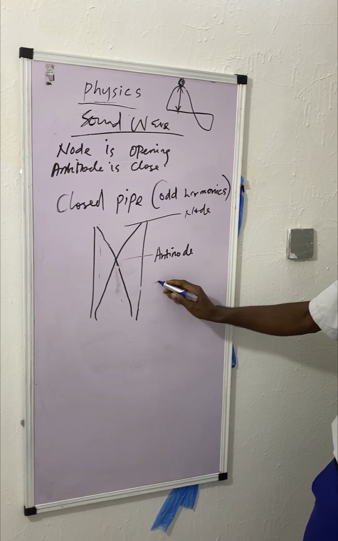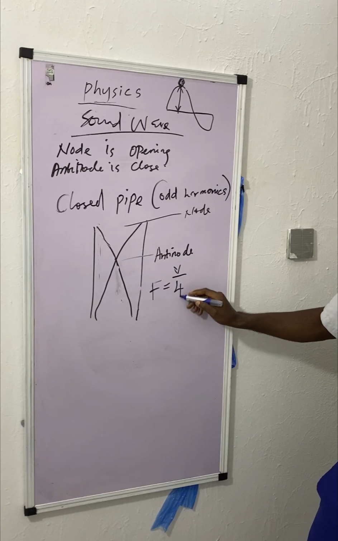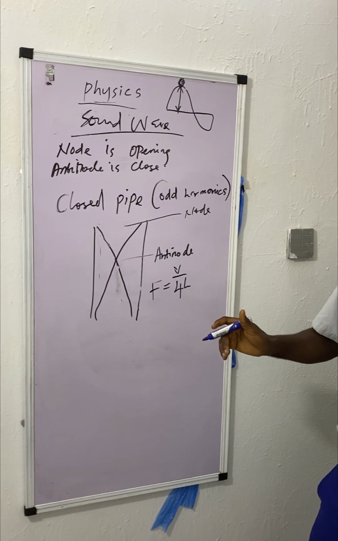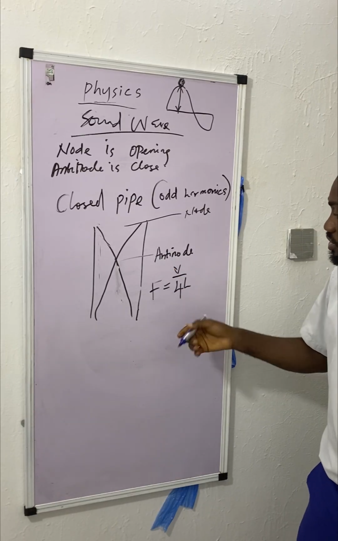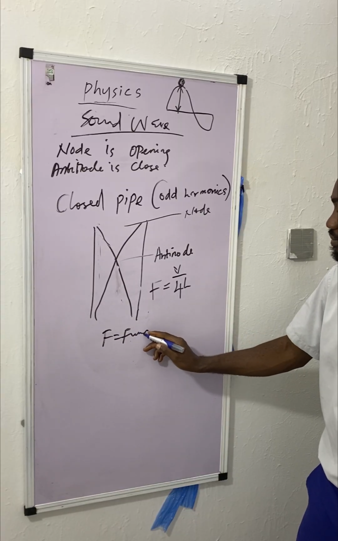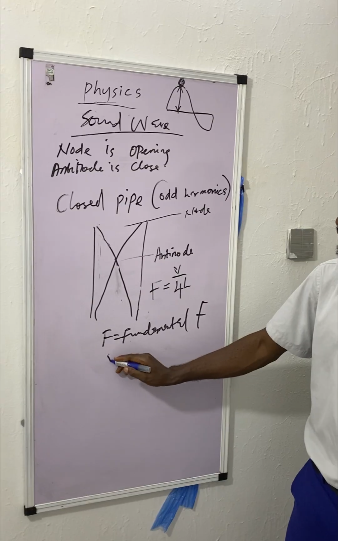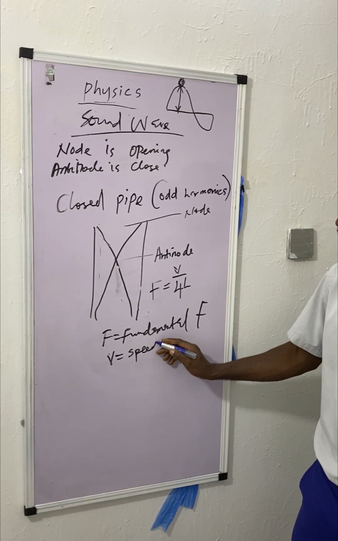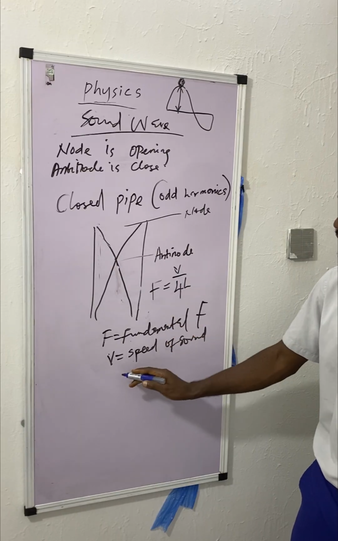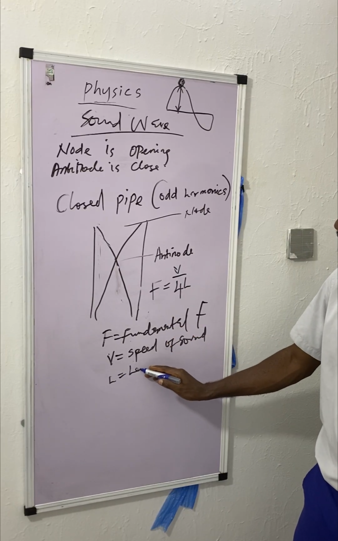Do not forget that. The formula giving us the fundamental frequency is F equals V over 4L, where F is the fundamental frequency, V is the speed of sound or velocity of sound, and L is the length.